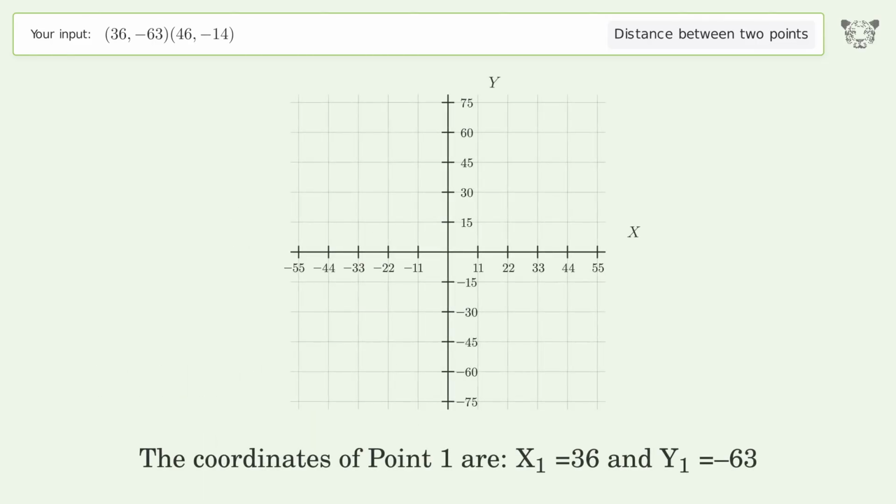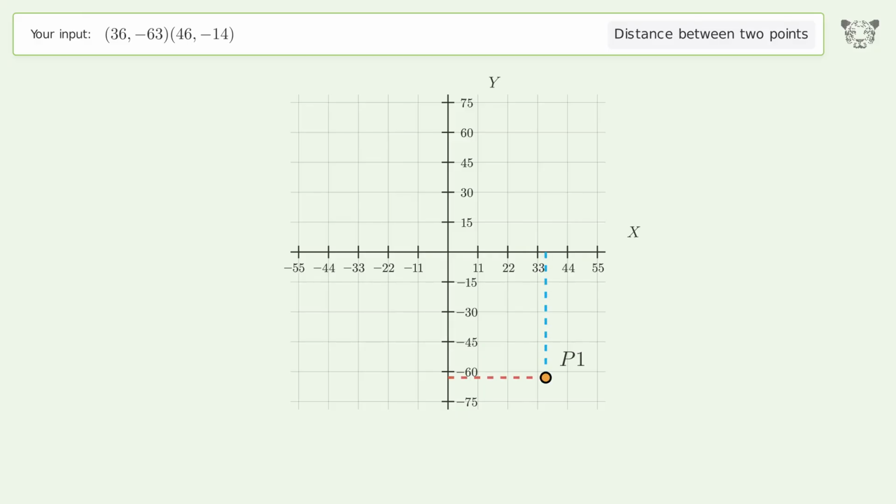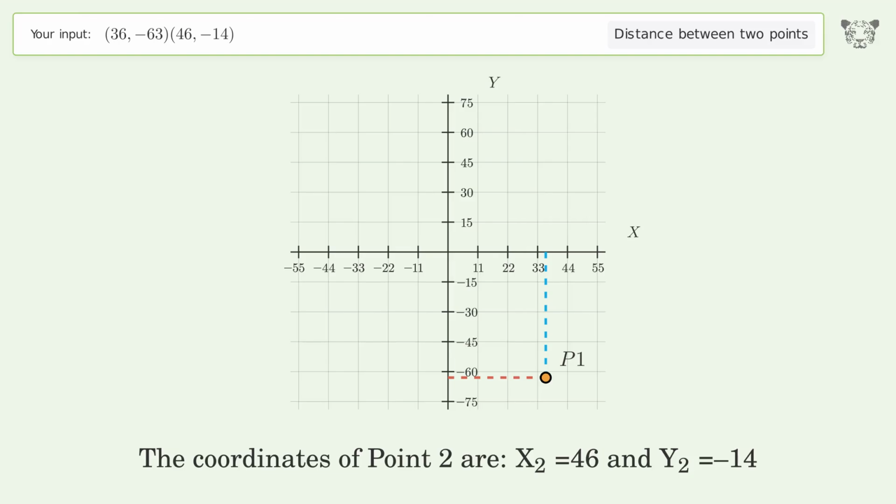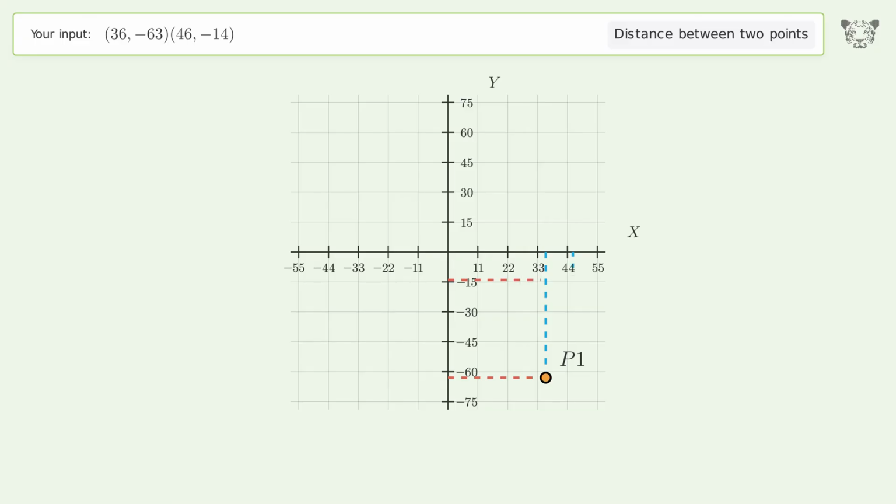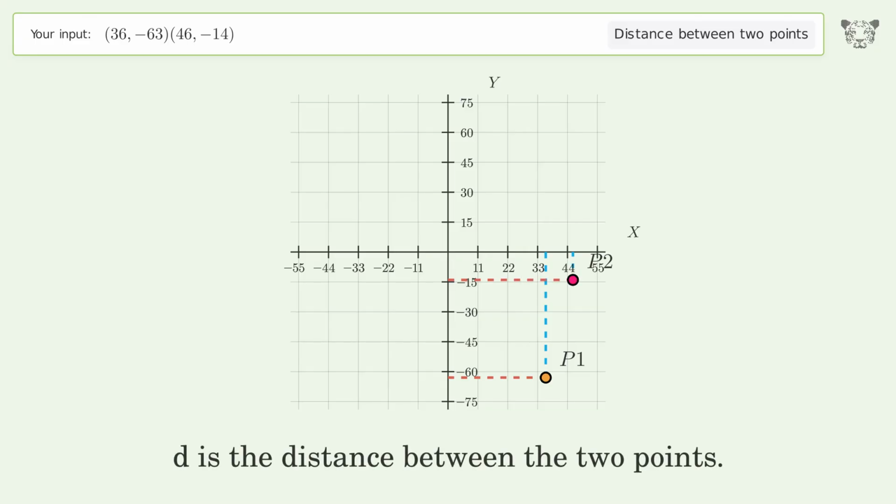The coordinates of point 1 are x1 equals 36 and y1 equals negative 63. The coordinates of point 2 are x2 equals 46 and y2 equals negative 14. D is the distance between the 2 points.